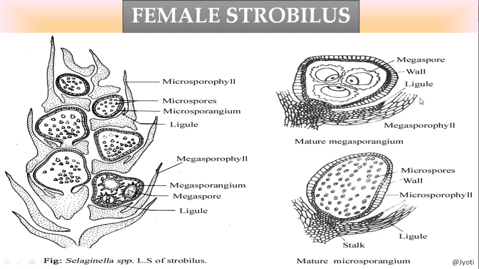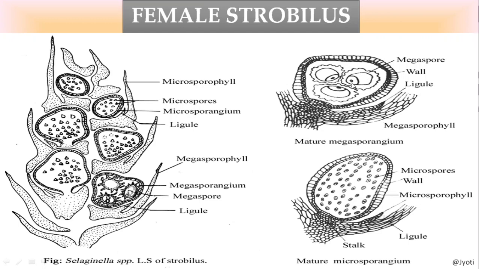Okay, but here you can see the female strobili. If you take the section of female strobili, you can see the megaspores, which will develop into the megaspore mother cell. So this cell will develop into the megaspore mother cell.